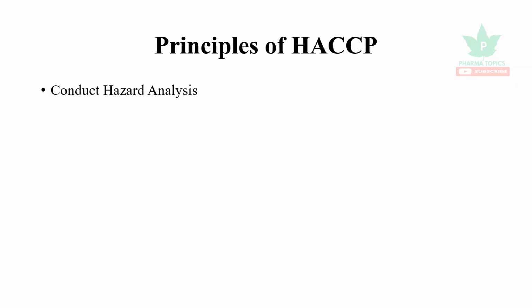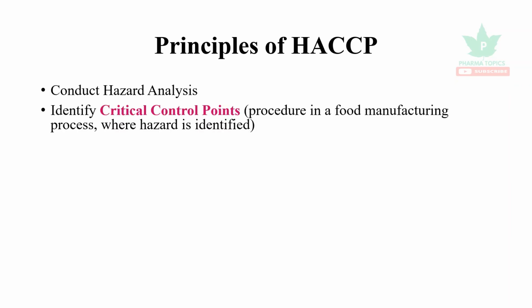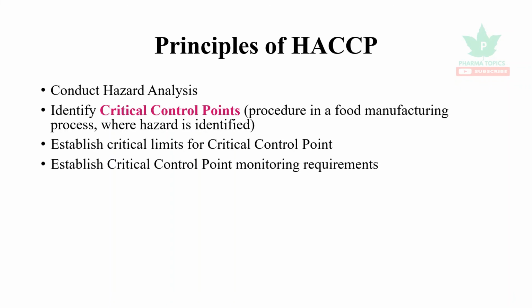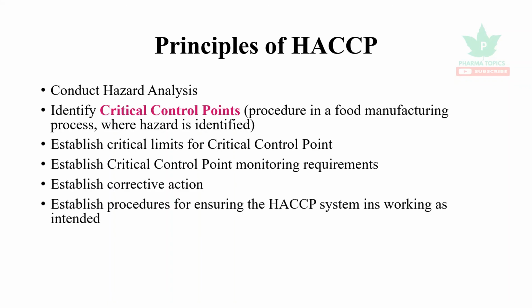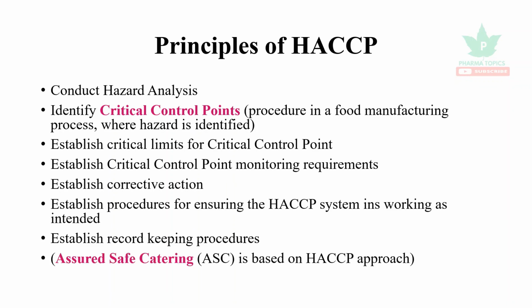To conduct a hazard analysis, identify critical control points, establish critical limits for critical control points, establish critical control point monitoring requirements, establish corrective action, establish procedures for ensuring the HACCP system is working as intended, establish record keeping procedures, and assure safe catering.